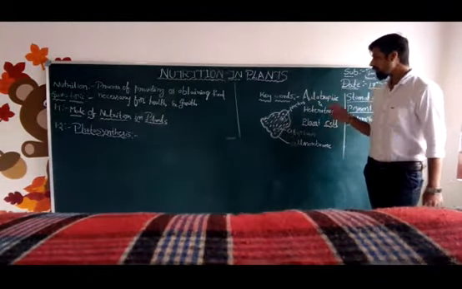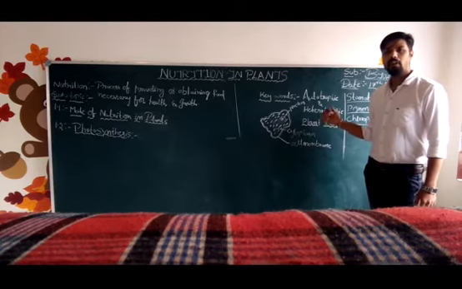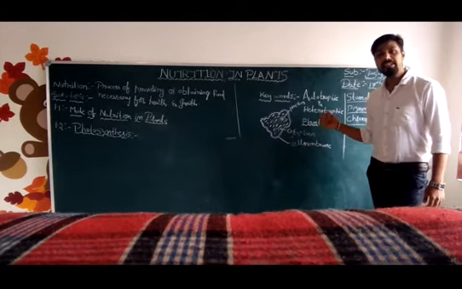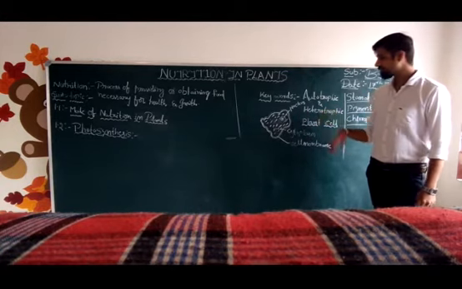So, combined we say autotrophs. The best example for autotrophs is plants, and the second one is heterotrophs. Heterotrophs means the organisms which cannot prepare their own food by themselves. It is also a Greek word and was given by Albert, a German botanist, in the year 1892.